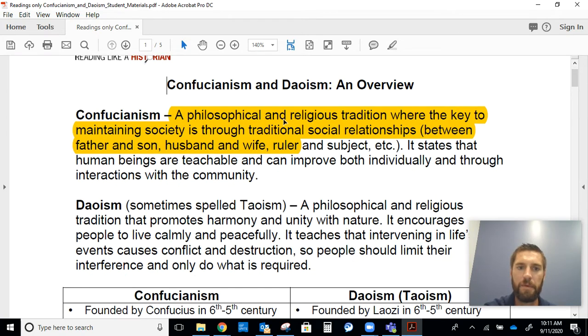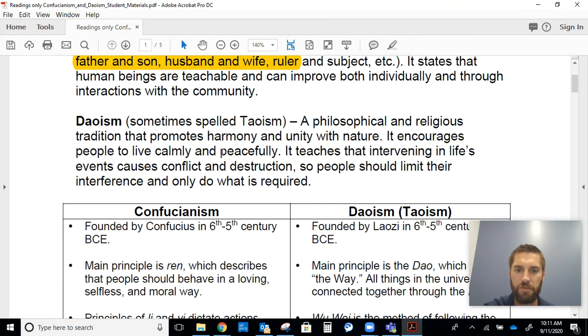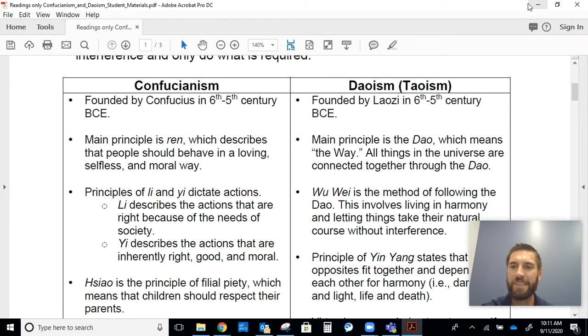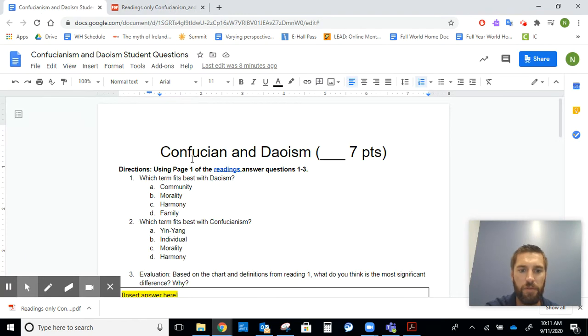So based on what you see here in these two little short paragraphs and the chart here, that's going to help you answer questions 1 through 3. Again, as you're going to the first page, what's the big difference that I think between these two, and why do I think that's such an important difference? That'll help you answer questions 1 through 3.